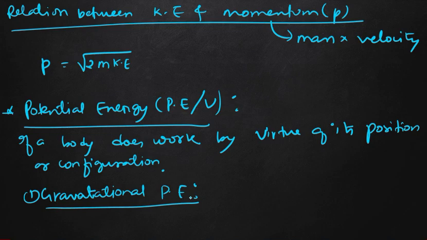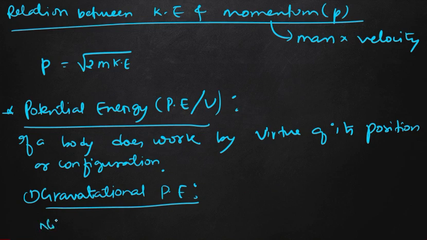Any body which has energy due to its position has gravitational potential energy. For example, suppose a body is at a distance from the earth's surface. As the distance of the body from the surface of earth increases, the force of gravity decreases, and thus its gravitational potential energy increases.